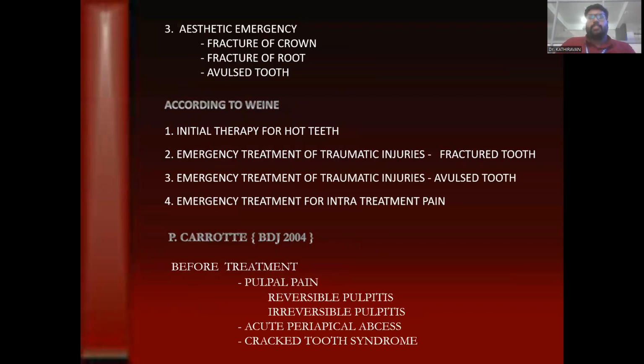Then there are aesthetic emergencies, that is, fracture of crown and fracture of tooth. According to Wayne, there is initial therapy for a sore tooth, emergency treatment of traumatic injuries such as a fractured tooth, then an avulsed tooth, and then emergency treatment of intra-appointment emergencies.